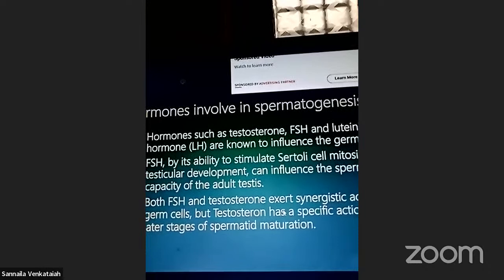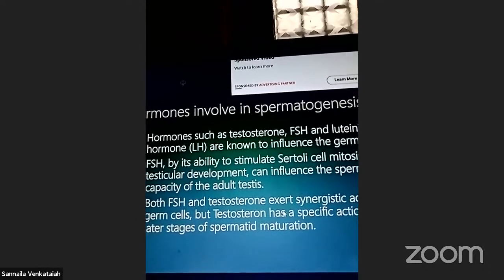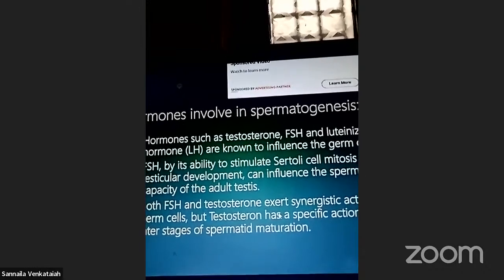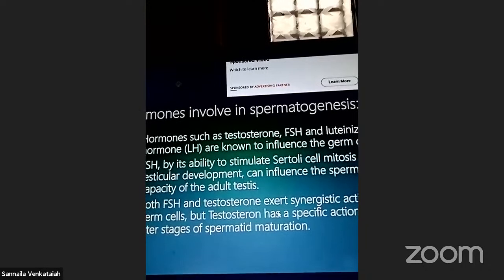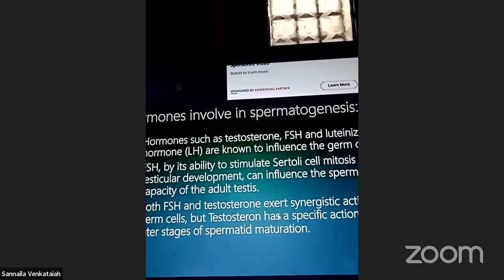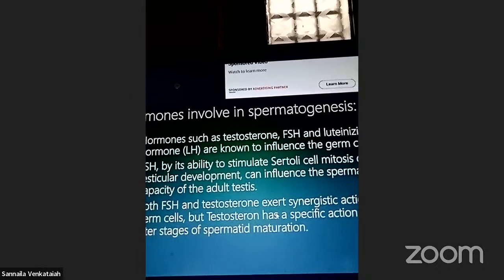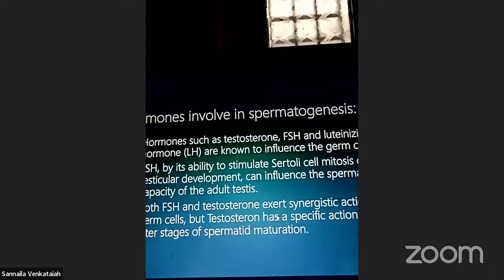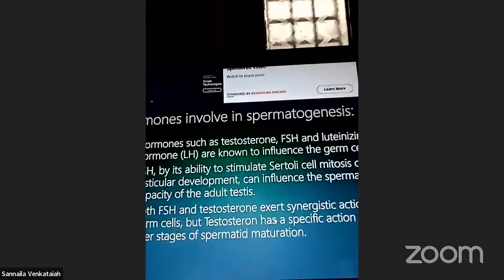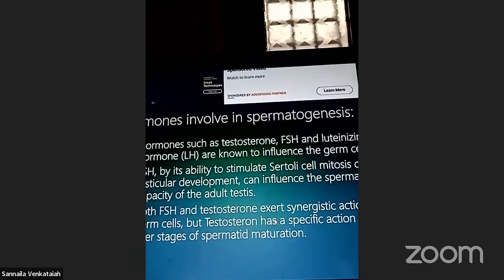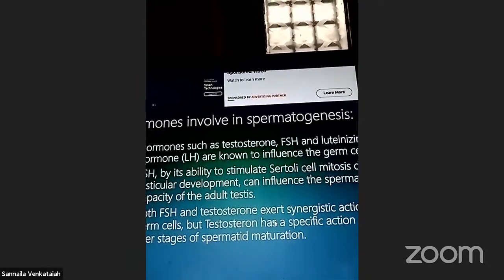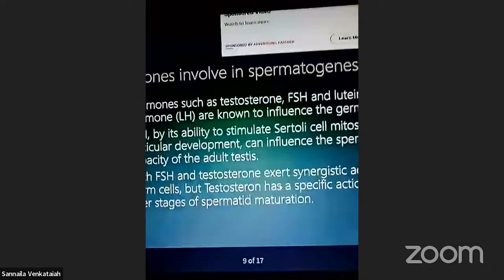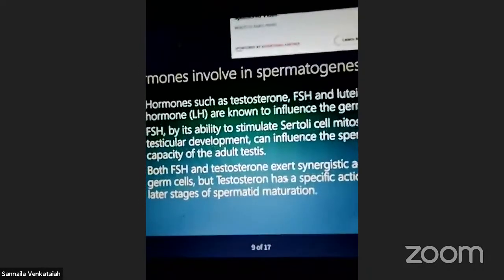What is the main function of FSH? Follicle stimulating hormone. Which is the follicle? Female follicles and male follicles. Female follicles is the ovum. Male follicles is sperm. Sperm and ovum form the zygote. That is called fertilization. What is fertilization? Fusion of gametes is called fertilization.